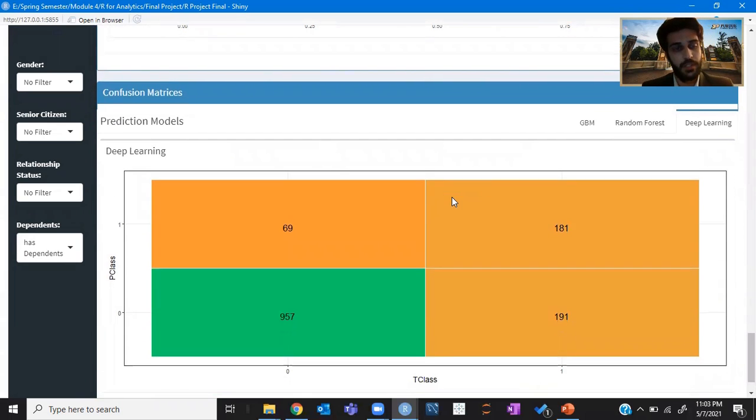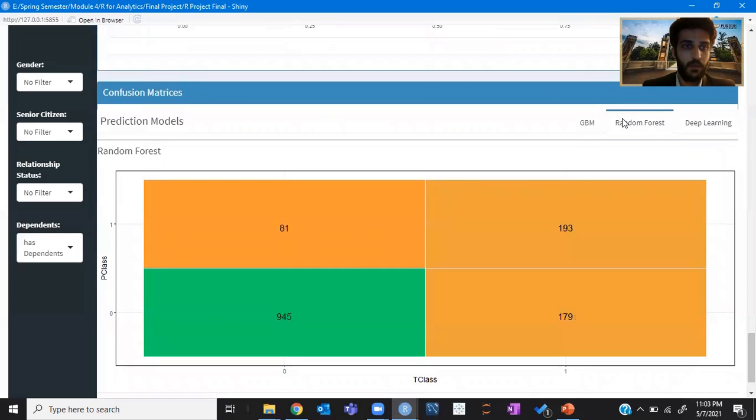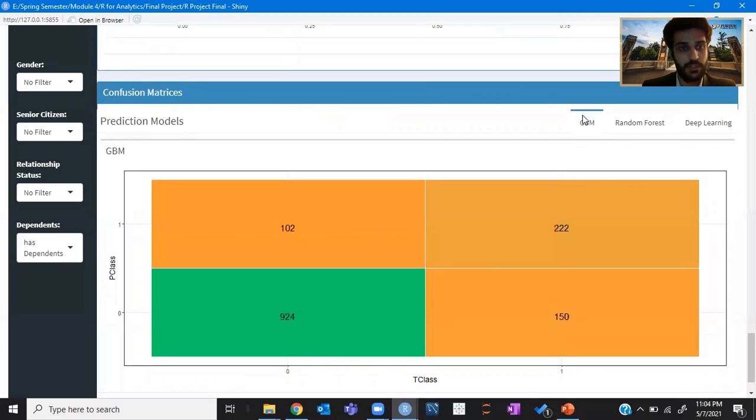We had data which we divided into test and train data, and we deployed three machine learning models using the H2O API and R. The first model we developed was deep learning. Through deep learning, we developed this confusion matrix, which will give an insight to the sales manager, the marketing manager, or even the executive board members on how their overall customer segment is performing, and they can use these models to predict how their future customers can perform based on the data they get. During this analysis, we found out that GBM, the gradient boosting model, performed the best.